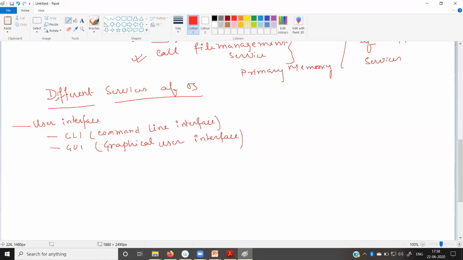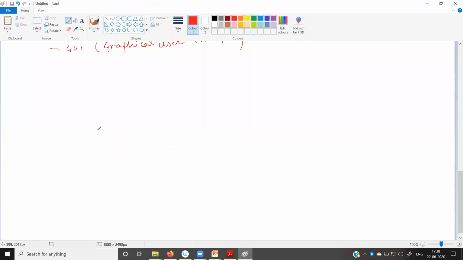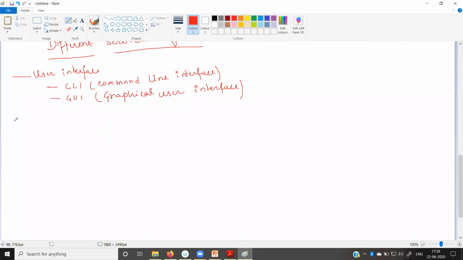Okay. Now, there is another important service of the operating system, which is called program execution. Right? So the next service is program execution.